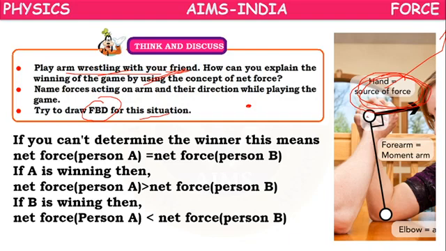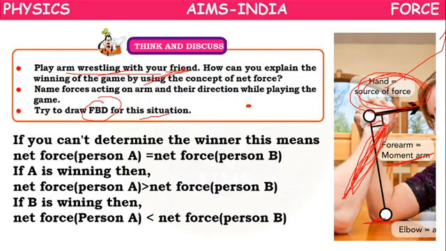Here, this forearm, along this forearm the movement is happening, so that is called the movement arm. Here the elbow part will be the rotating point, from where the rotation of the hand will take place.